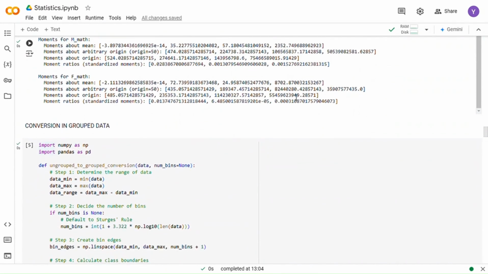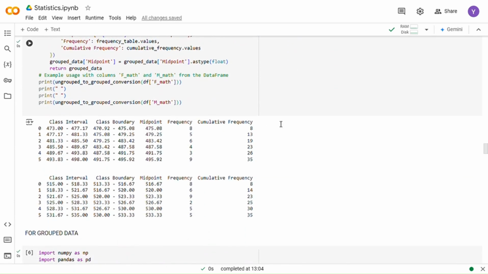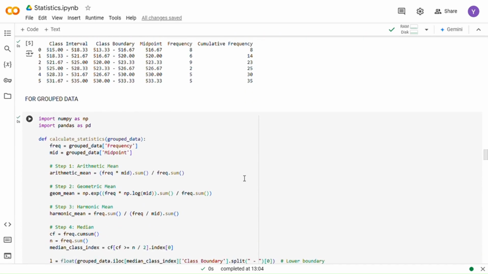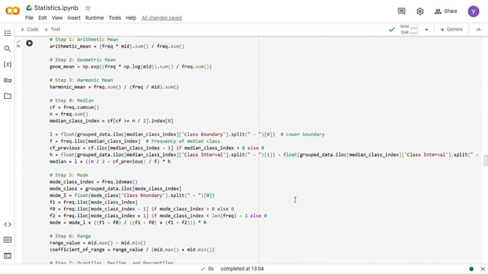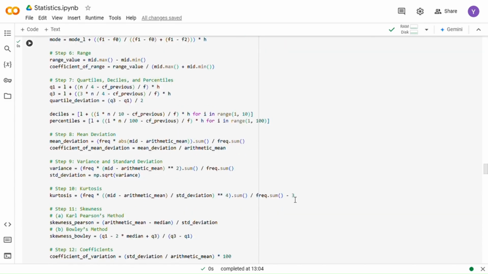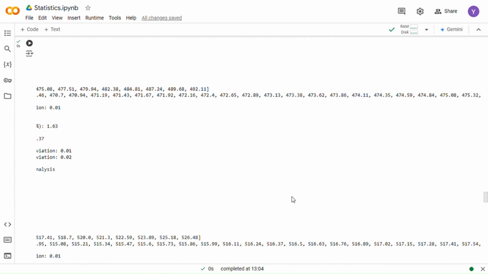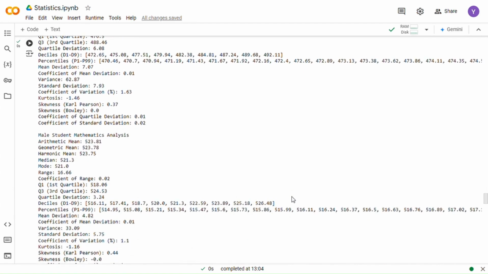Here is the grouped data. First I converted both male and female columns into grouped data. Here is the result. I converted them into grouped data and later I applied statistical concept of grouped data formulas in them. I made sure all the concepts are covered for both ungrouped and grouped data, and there is no concept in descriptive statistics that is left over. Here is the result. The first one is for female students and the second for all the male students.